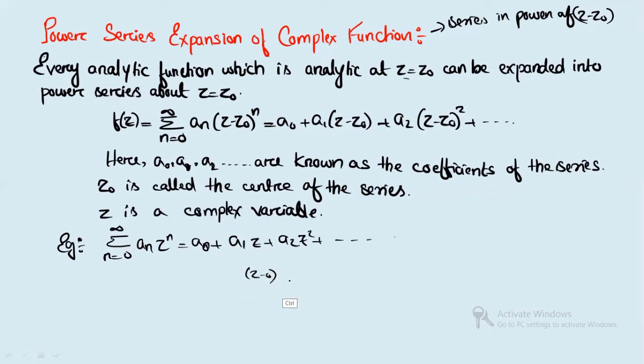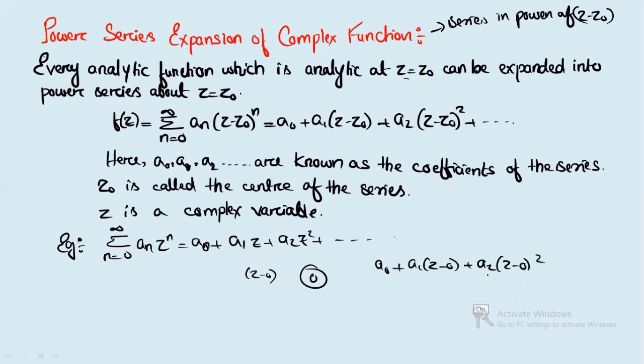So z equals 0, the center of the series is 0. As here it was z naught, z naught was the center of the series. In this case, z minus 0 is there. In each and every case, I can write it as a naught plus a1 (z minus 0) plus a2 (z minus 0) whole square, this way.